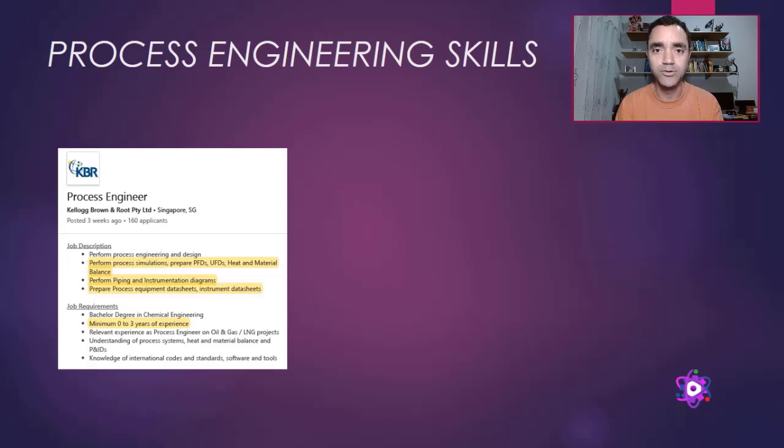so it is a job for plant design: perform process simulation, prepare process flow diagrams, utility flow diagrams, heat and material balance, perform piping instrumentation diagrams, and prepare process equipment datasheets, instrument datasheets, and it could also include process safety devices datasheets, control valves datasheets, and etc. So you can see that we have here as a summary the process simulation, engineering drawings, and specification datasheets.